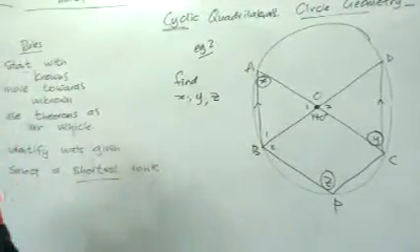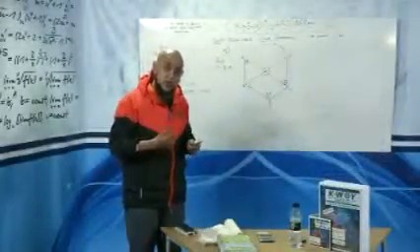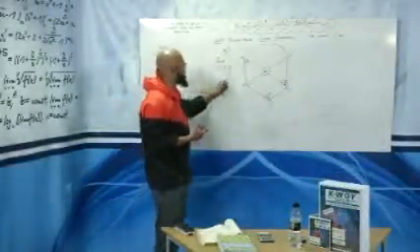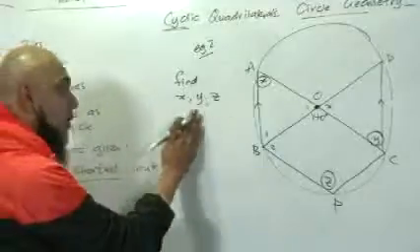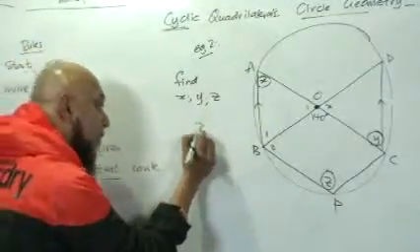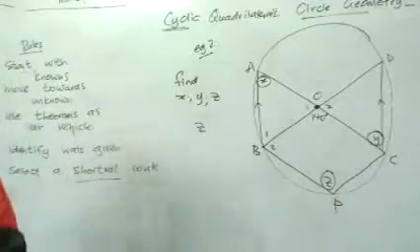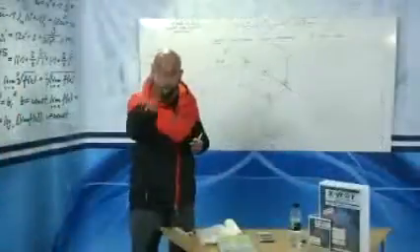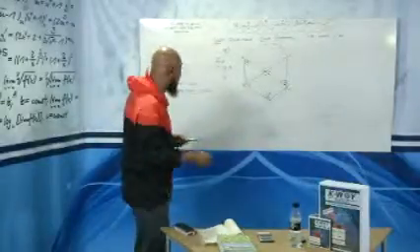Some of you might be asking the question, why do I put a line? Because I use it for my own benefit so that I do not confuse it with a 2. If I had to write the number 2, it could be a 2, it could be a Z. Whenever I write the alphabet Z, I always write it with a line going through it so that I'm able to identify it and I don't get confused when working it out. And hopefully I would expect you to do the same in your exams.